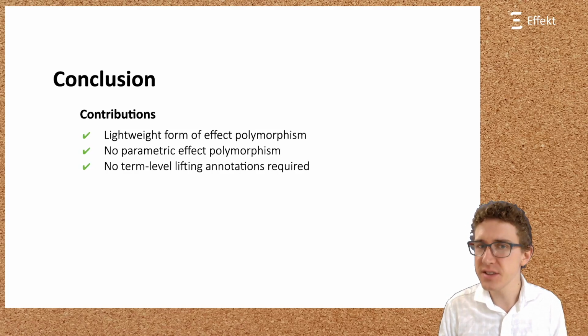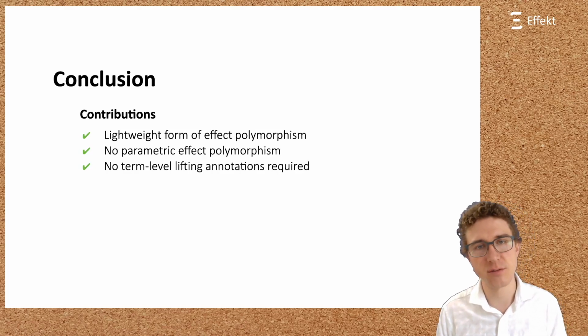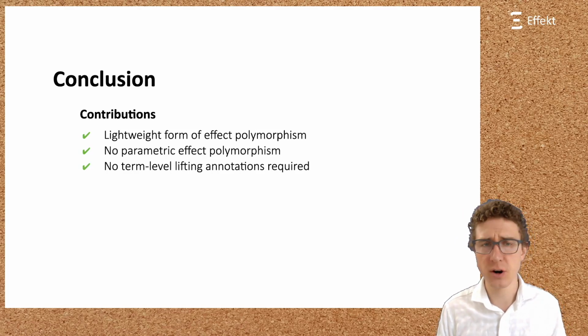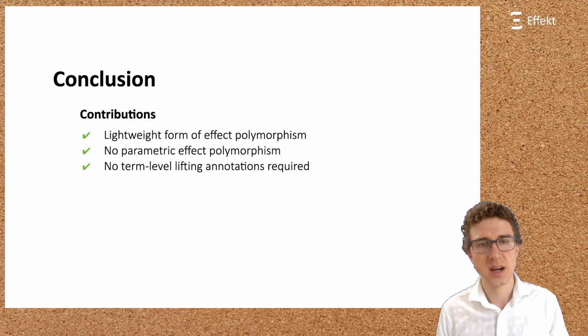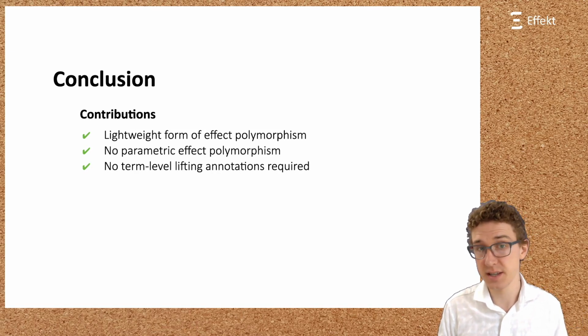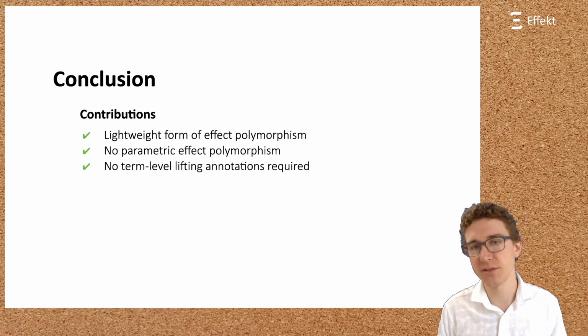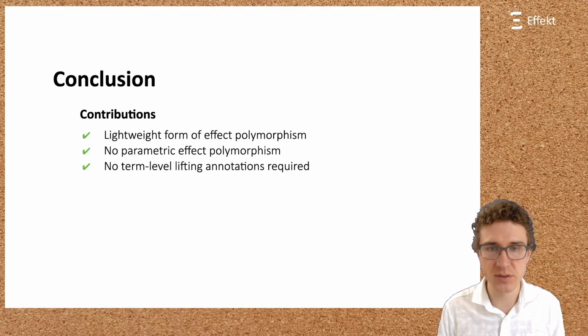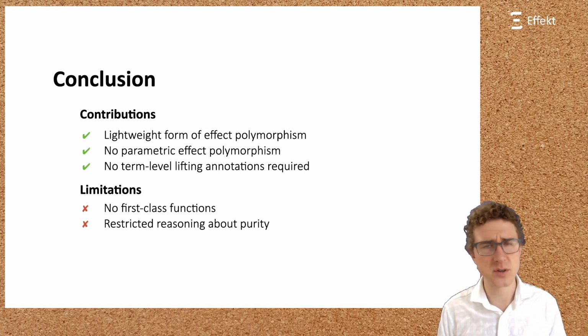I hope that I convinced you that effect offers an interesting lightweight form of effect polymorphism. Parametric effect polymorphism simply does not exist in the language. We also have seen that effect annotations influence the operational semantics. In particular, other than in languages like Frank, it is not necessary to adapt computation using term-level lifts. This simplicity comes with some trade-offs.